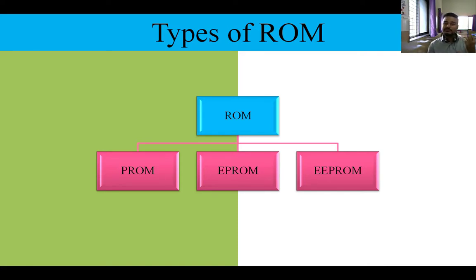used. So ROM is divided into three subtypes: PROM, programmable read only memory; second one is EPROM, erasable programmable read only memory; third one is EEPROM, electrically erasable programmable read only memory. Understood about this one? Yes. This was about the main memory or internal memory.